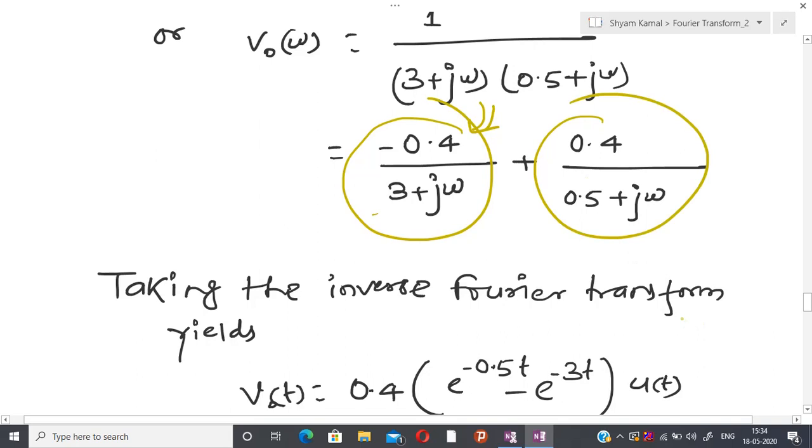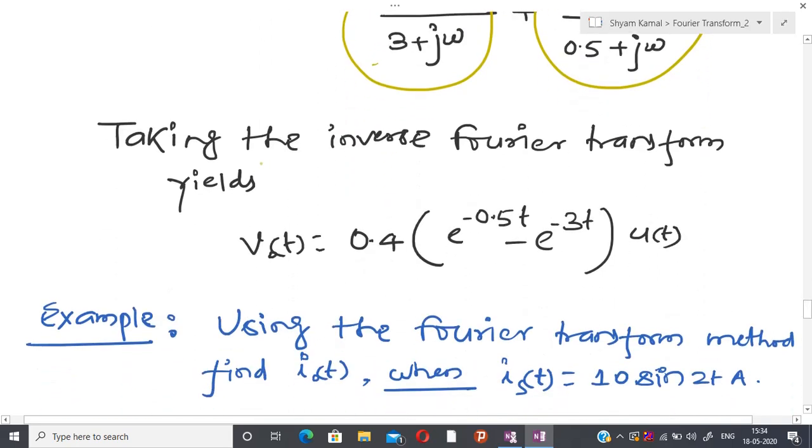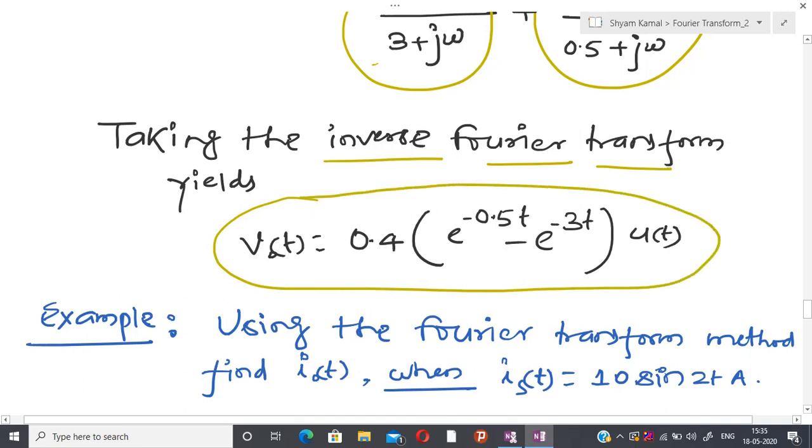To calculate the inverse Fourier transform, either you can use the formula or you can use a table: first you do the Fourier transform, after that you make a ready-made table, and by reversing the table you see what the time domain response is. In this way I can calculate the steady state response. Since I am just talking about t greater than 0, I have added u(t) here.